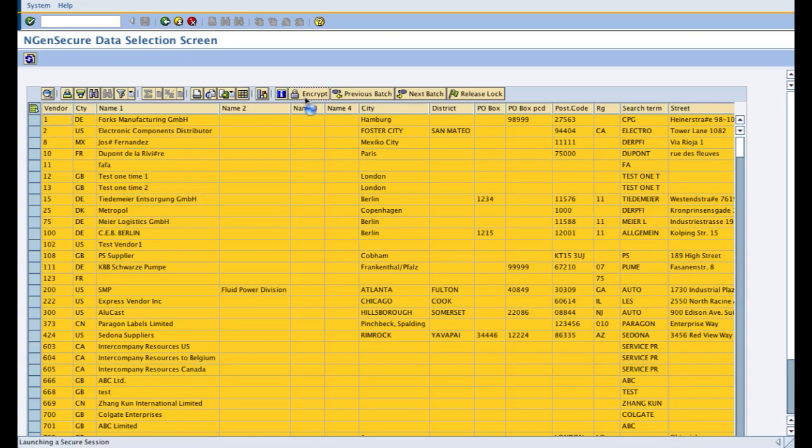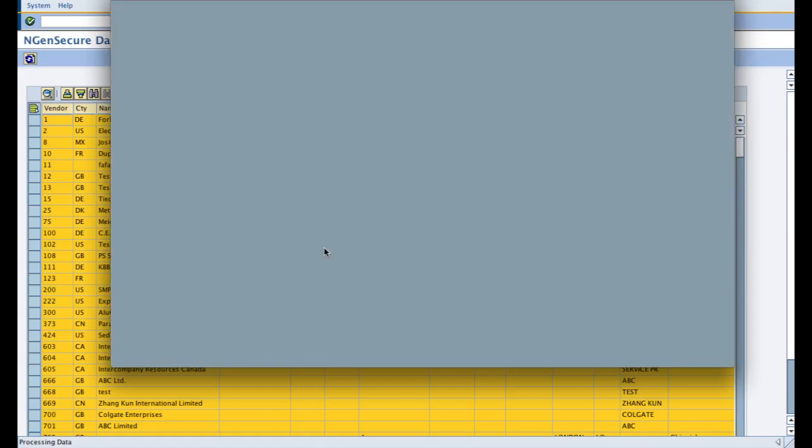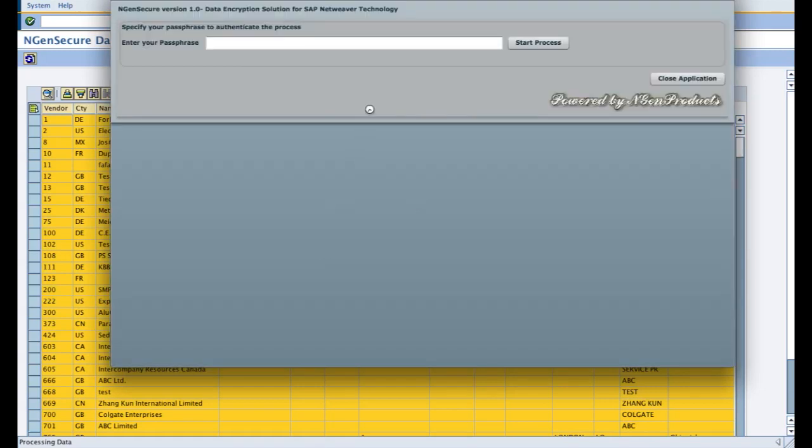So on clicking this encrypt button, a secure session launches, as shown at the bottom of the screen, and it grabs and holds all the data to be encrypted and shows you a screen or a tool to enter your password.